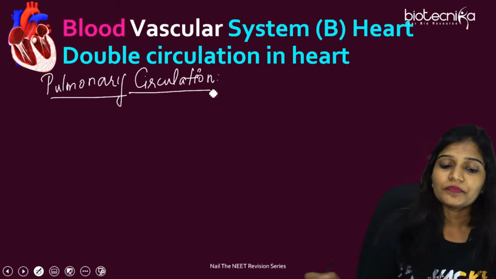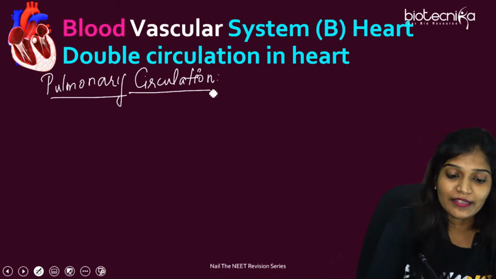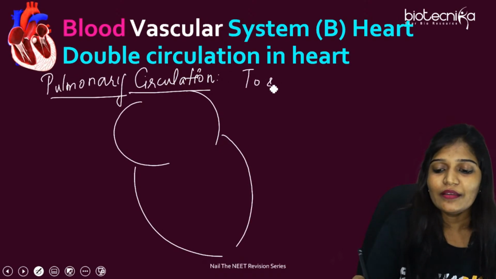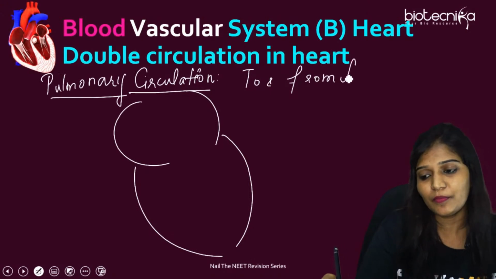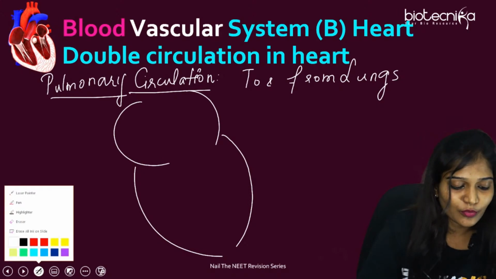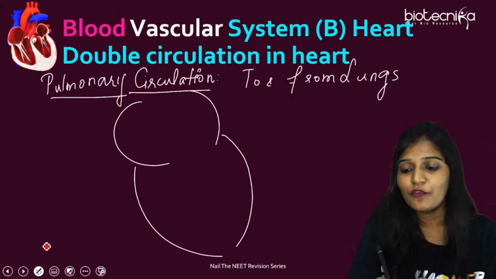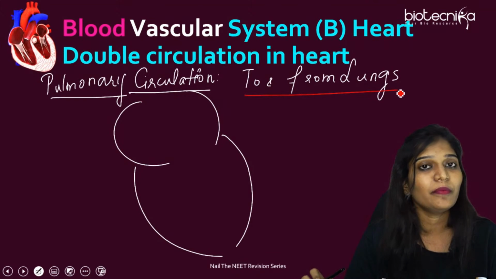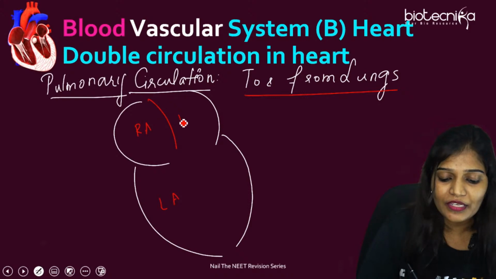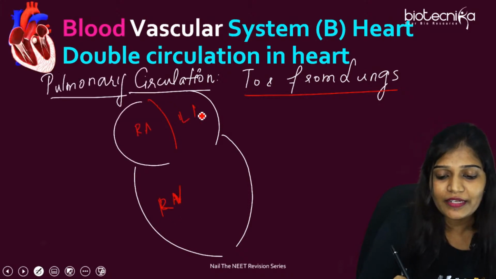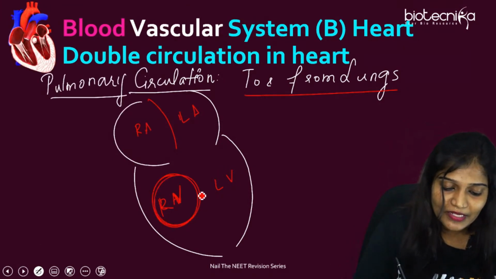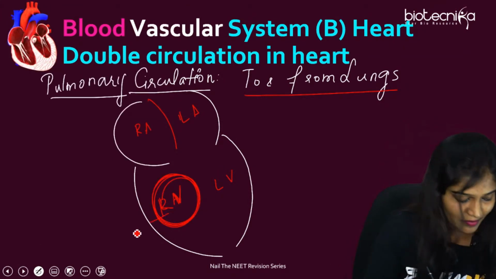Okay, fine. Listen carefully. I'm talking about pulmonary circulation. Very simple. What do you have to remember about pulmonary circulation? To and from the lungs. This is important. I marked something like this previously, but here we are going to do something different. So where is the deoxygenated blood present? Is it in the right atrium, left atrium, right ventricle or left ventricle? Where does it remain? Deoxygenated blood is actually present here. Correct? Yes.